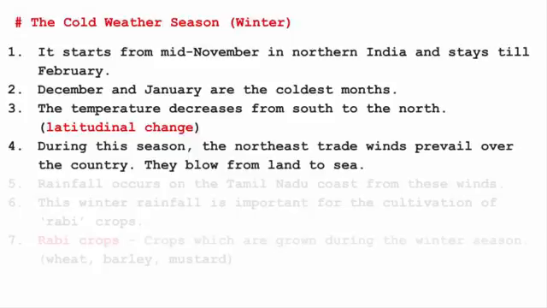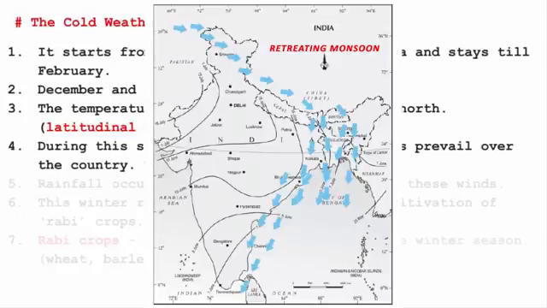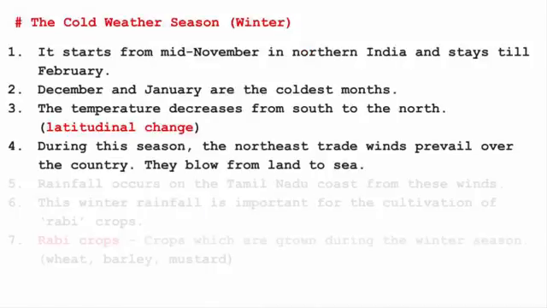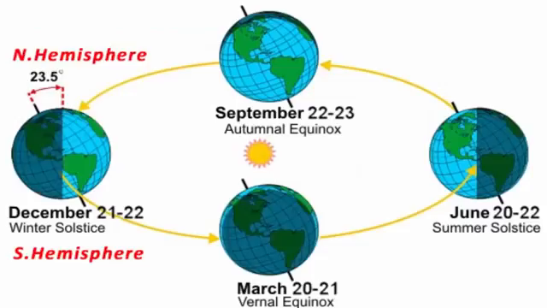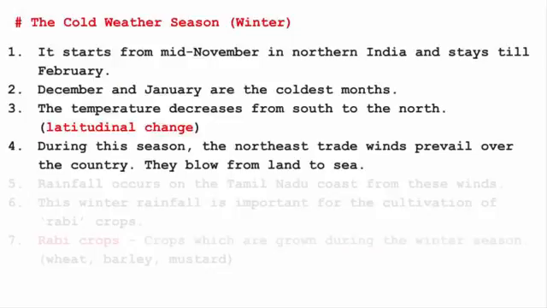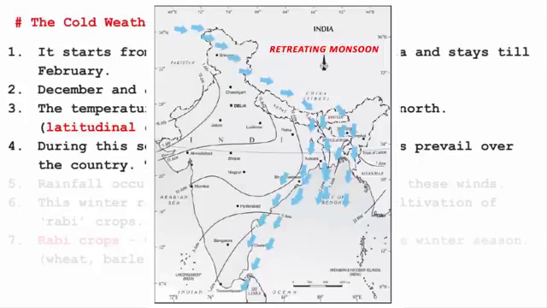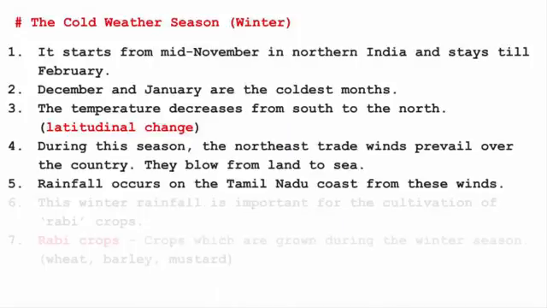So during winter season, the northeast trade winds prevail over the country. They blow from land to sea. The reason it's cold in the north at this time is because of the cold winds that are generated in the Arctic Circle, because the sun rays do not fall directly over the North Pole and South Pole area. So all the cold winds that are generated in these regions move towards the equator. And when these cold winds come from the Arctic, they are hugely protected by the Himalayan barrier. Some of the winds that pass by from the northeastern part go towards the southern region and these are responsible for rainfall in winter season.